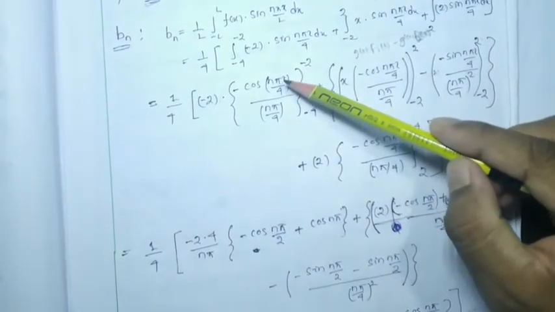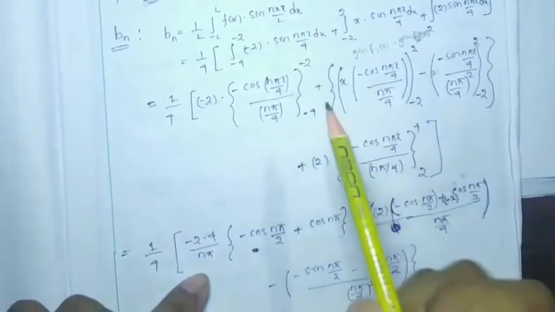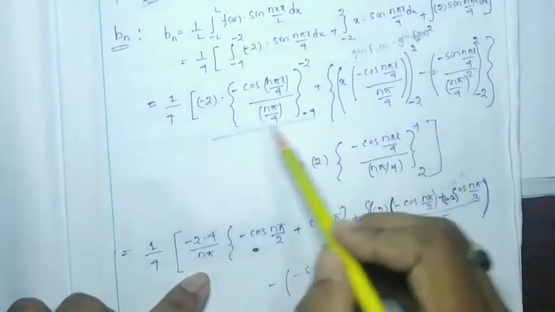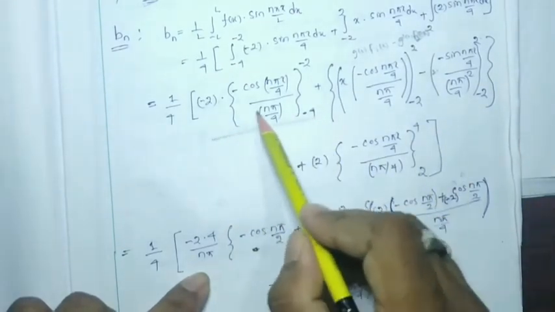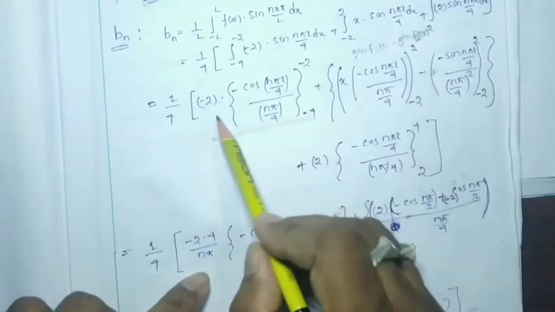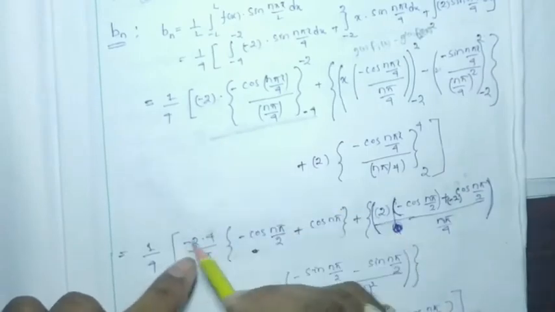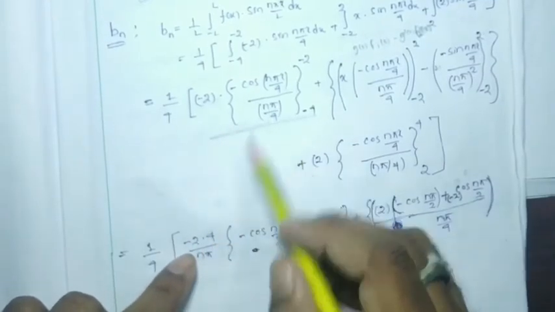How much are you going to get? You just consider this term. So if we are going to take this constant to the numerator, it will be minus 2 into 4 divided by n pi.